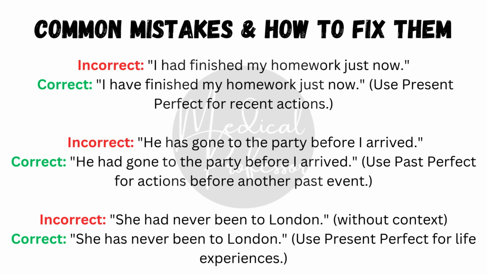Mistake number three: using past perfect without a clear past event. For example, "She had never been to London." The correct sentence is "She has never been to London." The past perfect should be used only when there's another past action or event to compare it to. If we are simply talking about life experiences, we use present perfect.